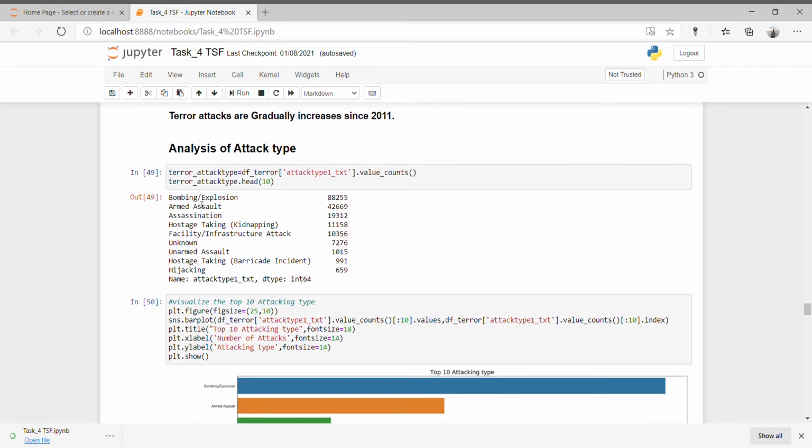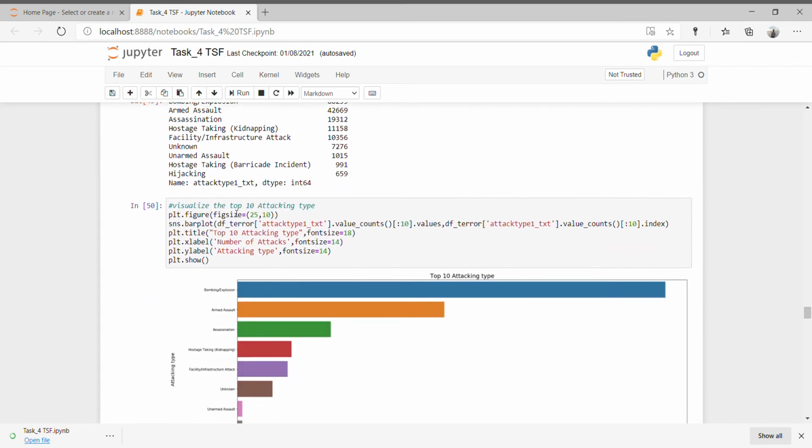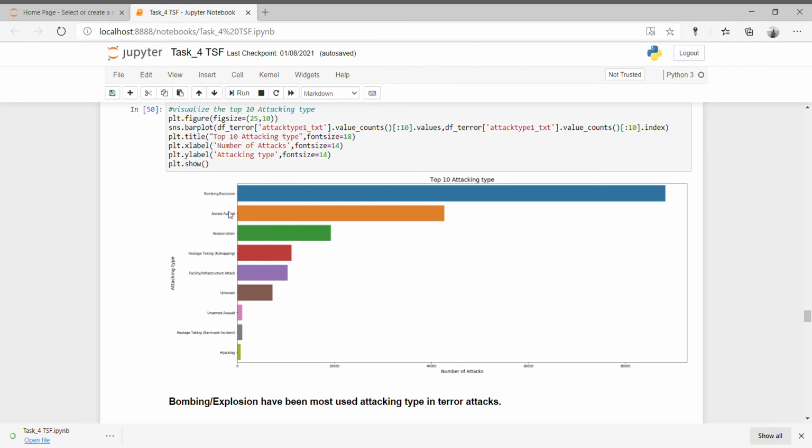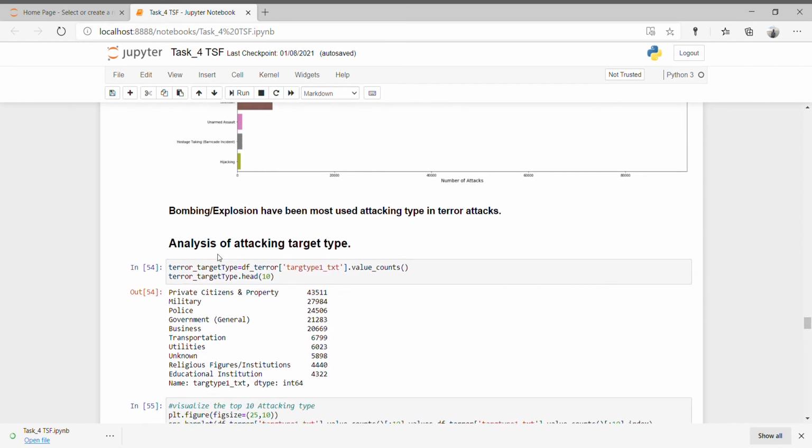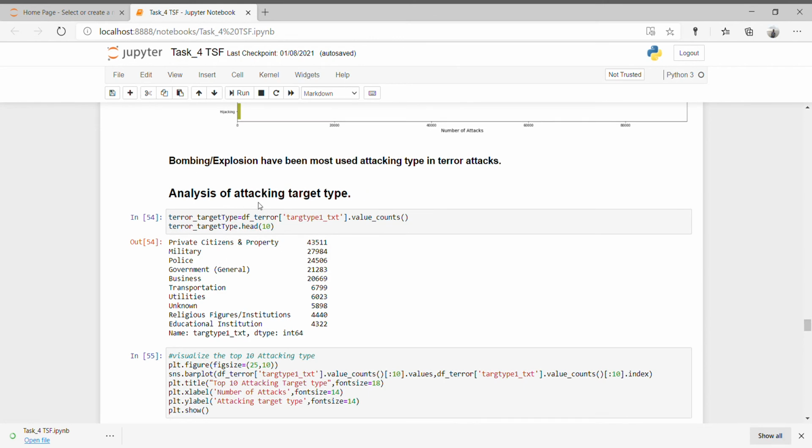Attack types: mostly the attack types are bombing and explosion, and then armed assaults. Here in the graphical analysis, the maximum are bombing and explosion. For targeting type, which type of target they hit in the terror attacks, the maximum are private citizens and property, and military, then police.